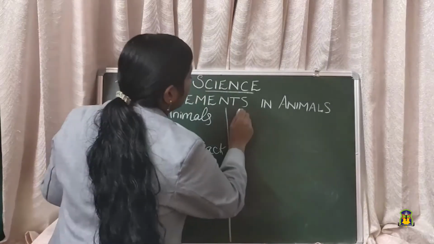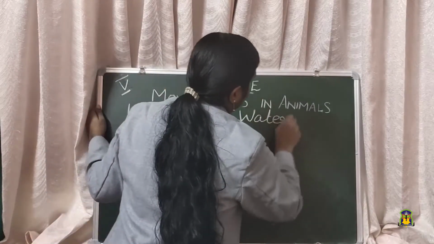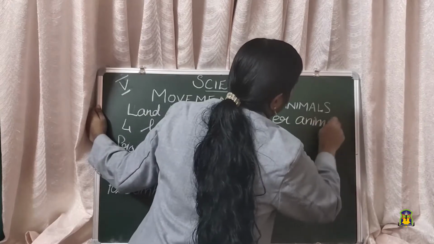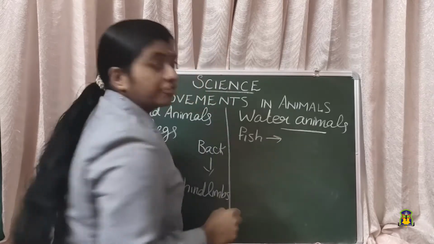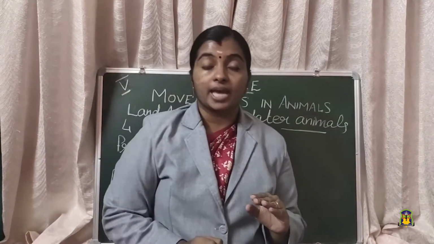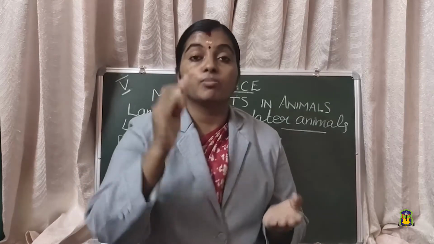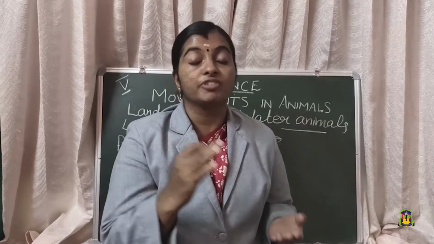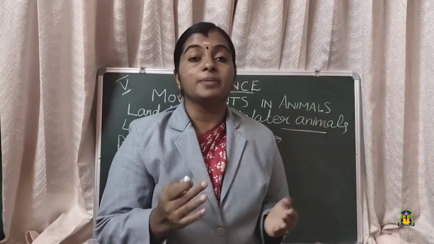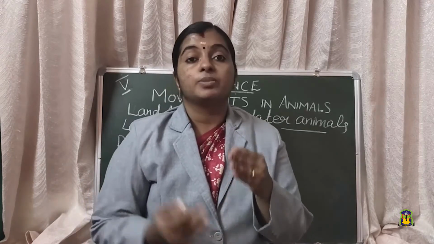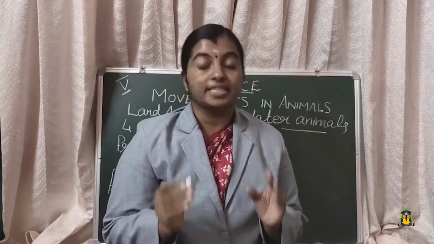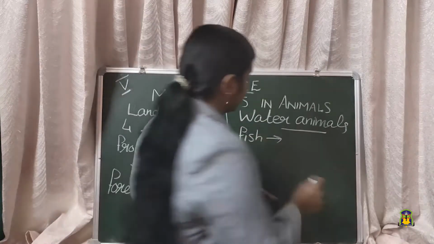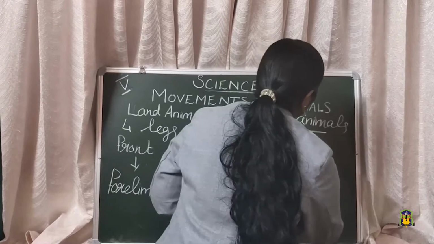Next, about water animals. First we will discuss about fish. How do fish move? We know that the fish has a set of fins on both sides of the body and it helps in swimming. It also has fins at the tail and that tail fin helps it to change the direction of motion. That is, the direction of swimming can be regulated with the help of the tail fin. So fish move with the help of fins.